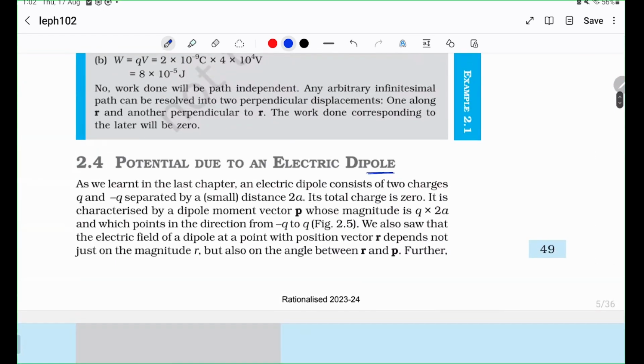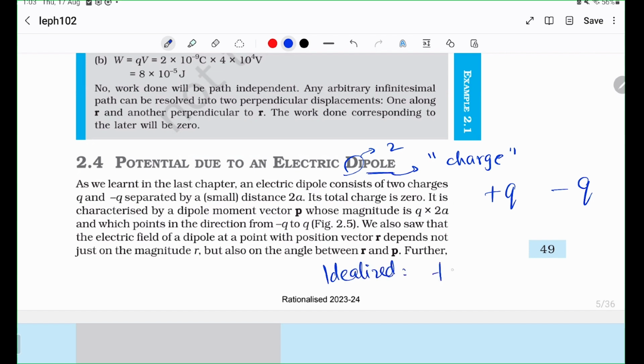Dipole. A pole actually means a charge. Di means two. So it really just means two charges. But the special property of a dipole is that one charge is positive and the other charge is negative with the exact same magnitude.